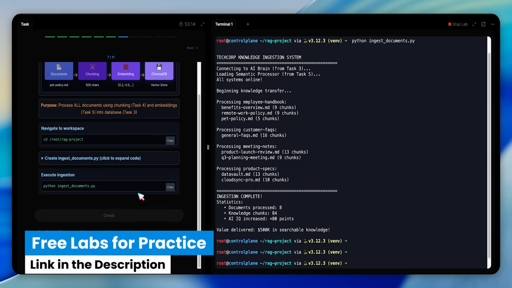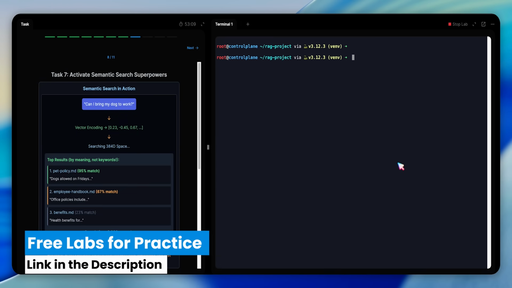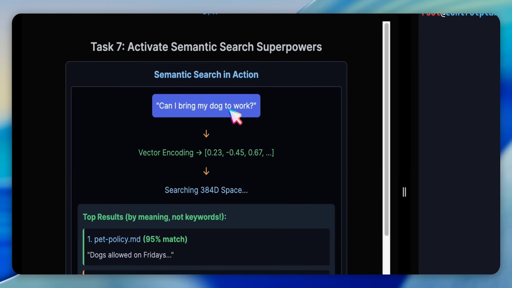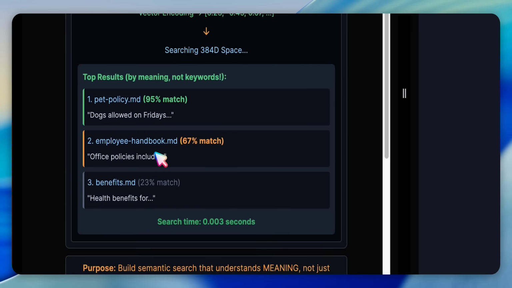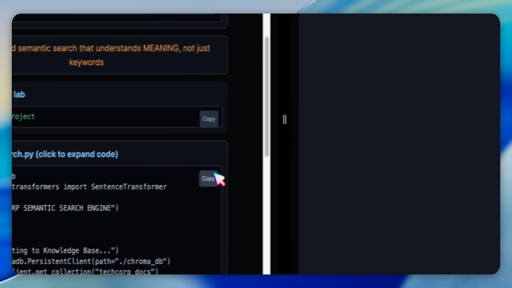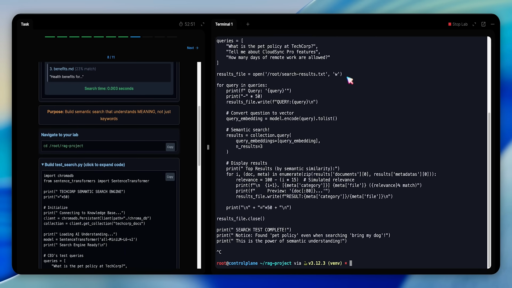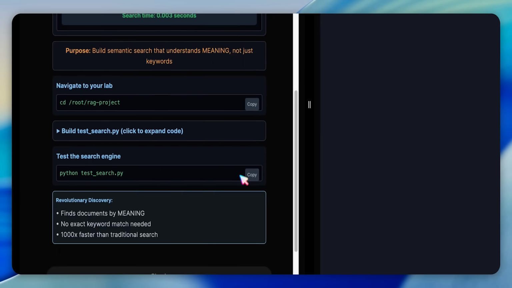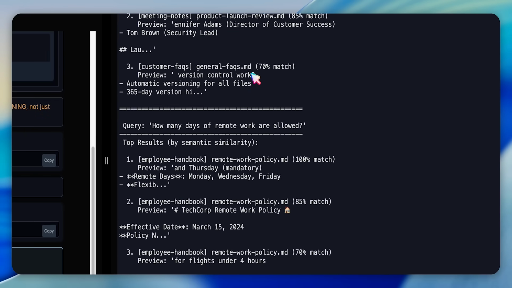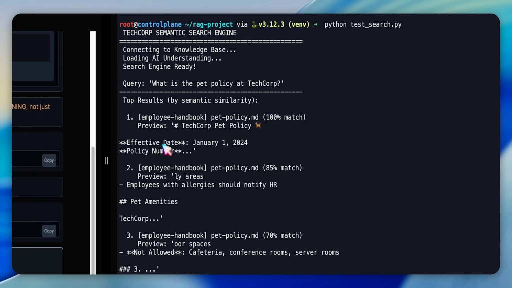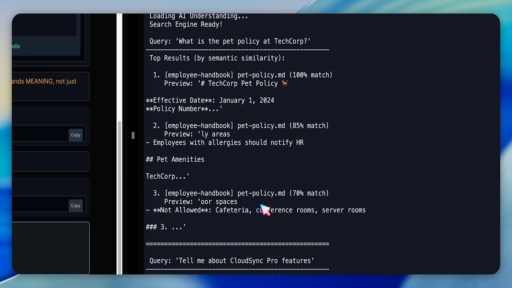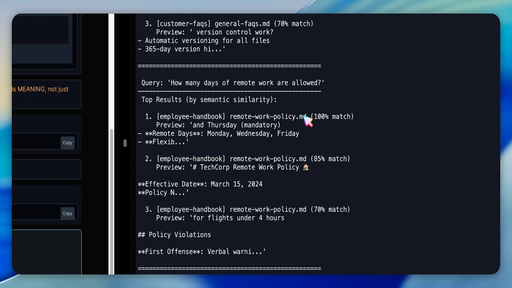In the next question, we're asked to activate semantic search. I built a tiny search engine script, load the collection, embed 3 CEO-style queries, and fetch top results by semantic similarity. It writes results to a file and prints structured output. The test ensured the script exists, the result files exist, and all 3 queries ran. Explore this question by yourself to read the results and see how well meaning-based search works.